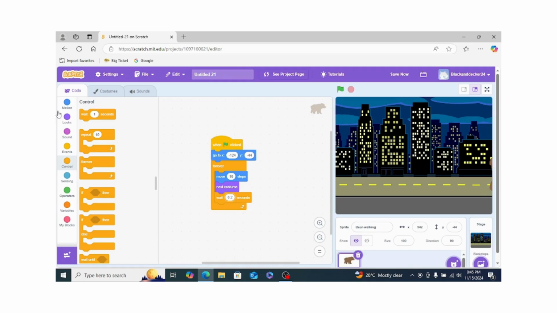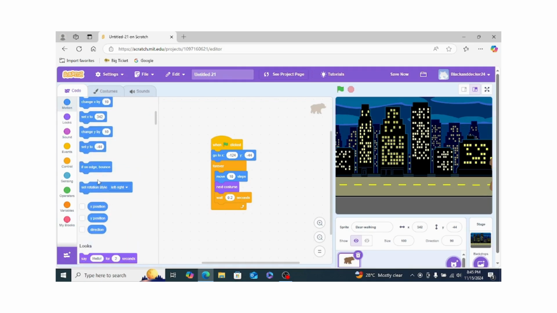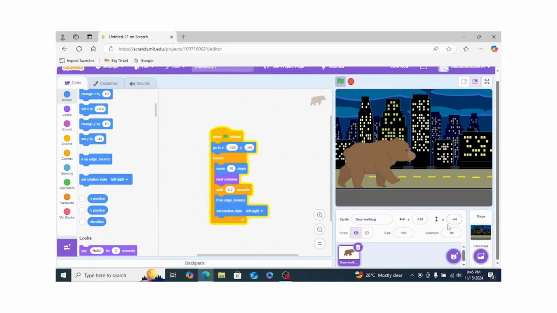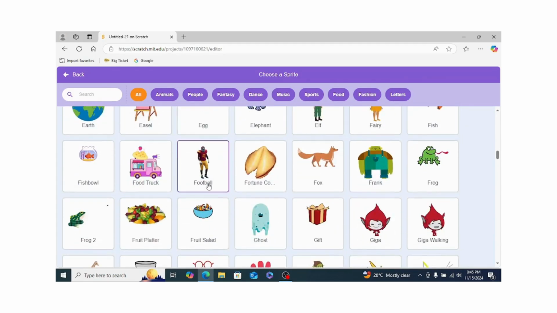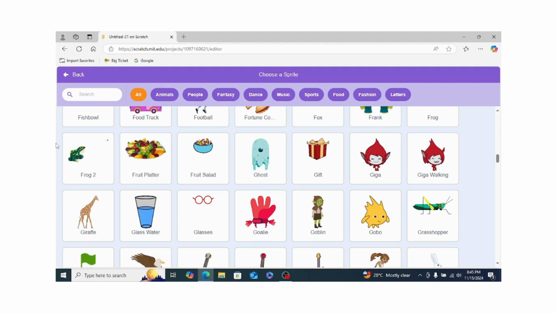So let's use this thing which I already explained. If it is bouncing on the edge, it has to set the rotation style left, right. So when we run it, yes, it's like that. So now let's, okay, I guess this is good.